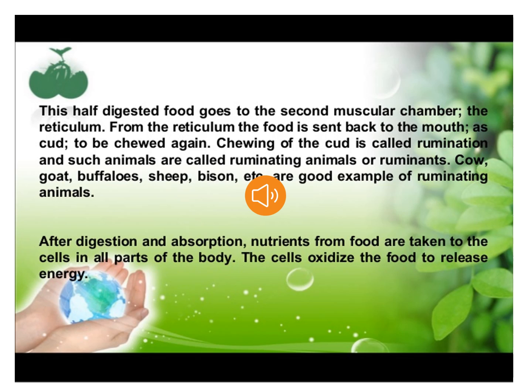Absorption means that the digested food is transferred to all parts of the body to get energy for growth and for doing other activities. This is how nutrition in ruminants takes place.